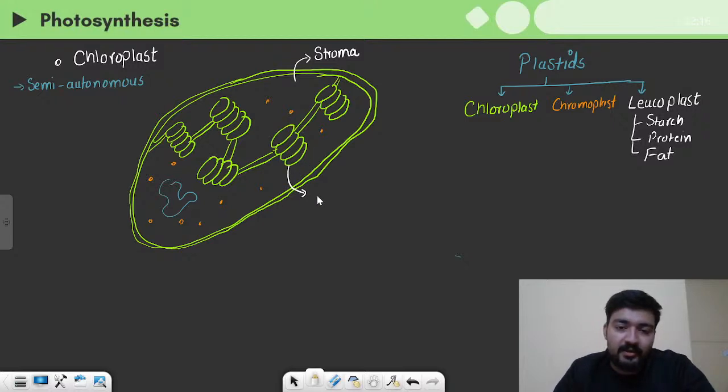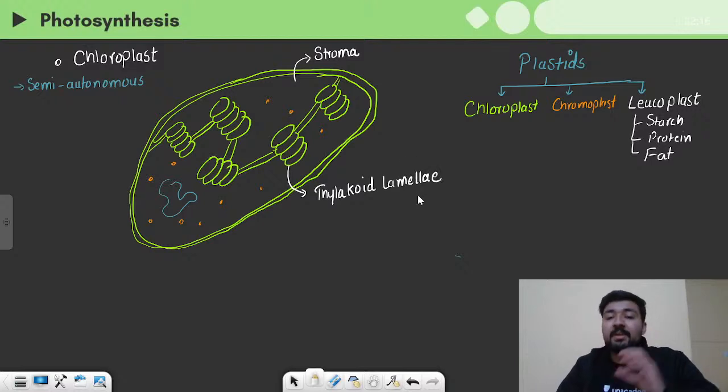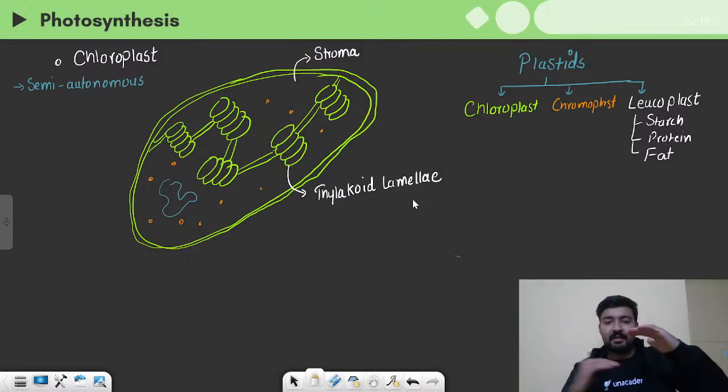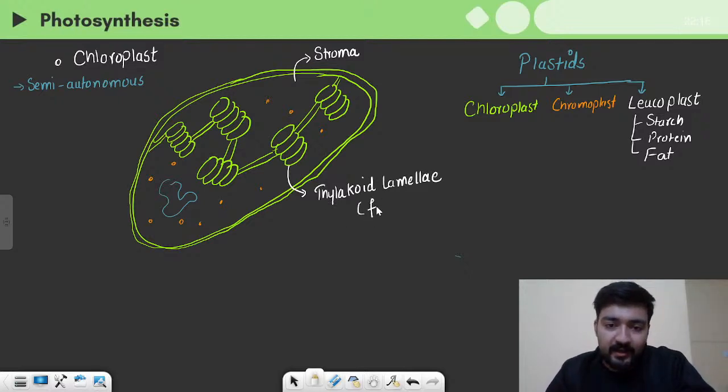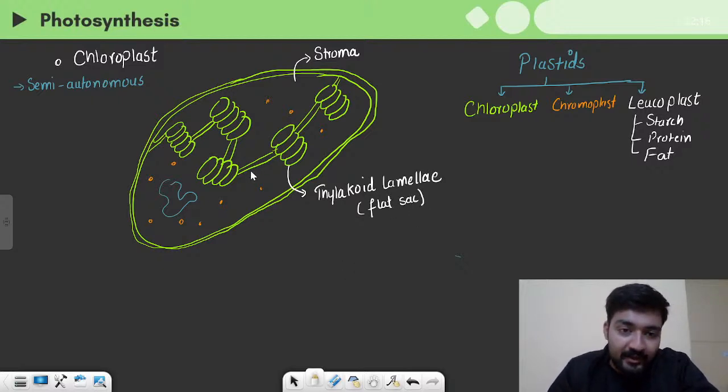These flat disc-like structures are known as thylakoid lamellae. Lamellae is basically a type of shape. When you put these disc-like structures one upon another, they make this shape which is known as lamellae, and this is known as thylakoid lamellae. It is like a flat, membranous sac, and this flat tube-like structure which connects them is the stromal lamellae.